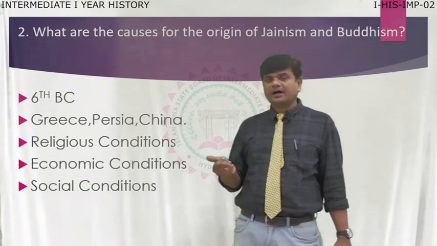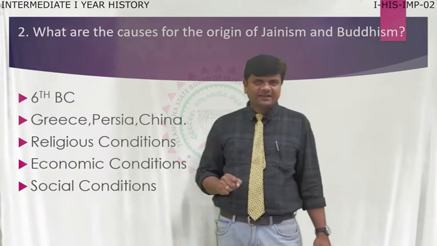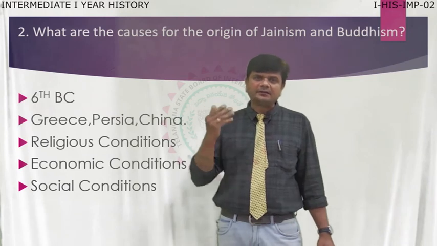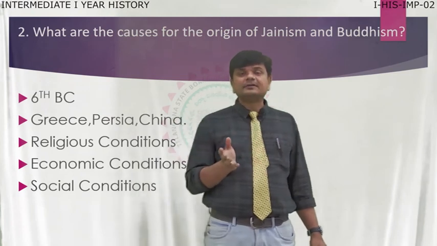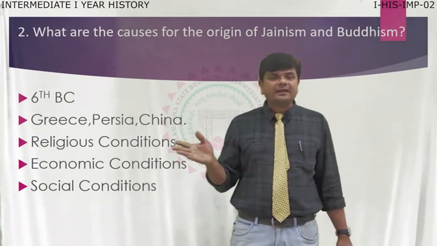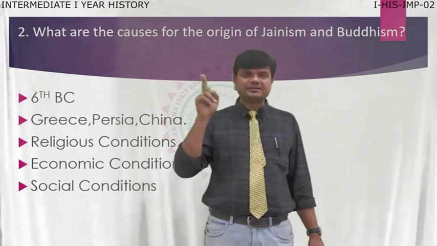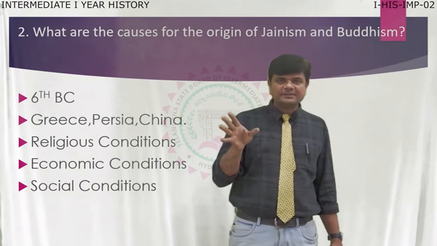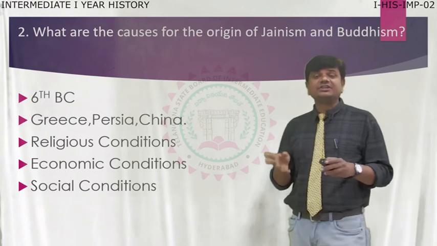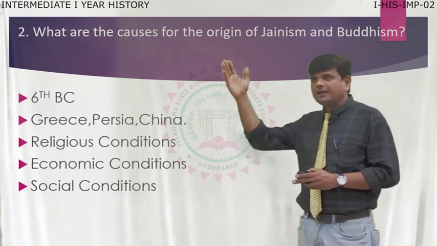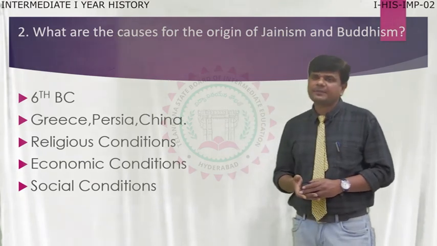Gautama Buddha saw four incidents: an old man, a sick man, a dead body and a saint. Later he did meditation, and when he got enlightenment, he founded a new religion, Buddhism. These two religions played an important role in ancient India.